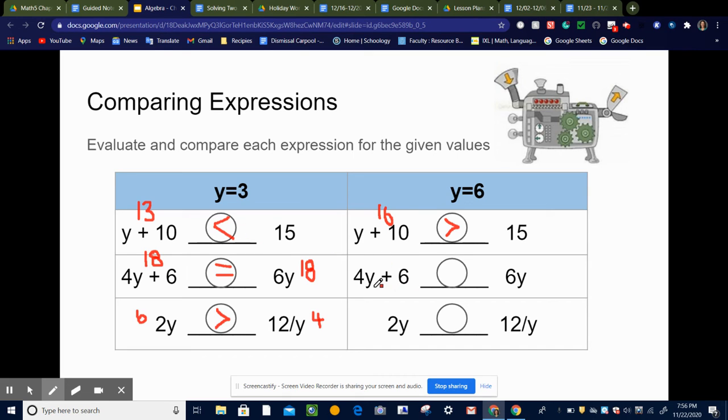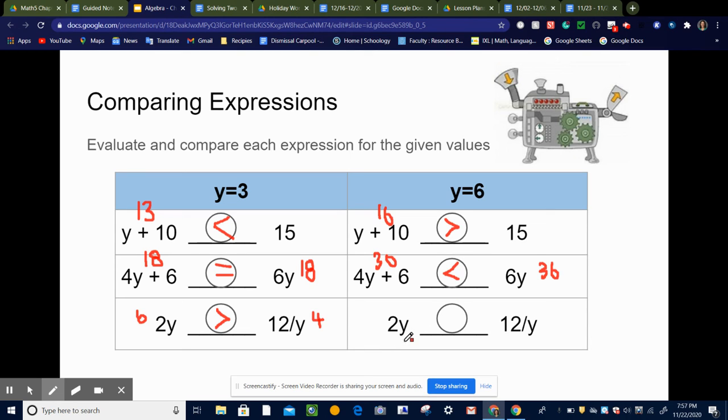Okay, so this one, we're going to let y equal 6. So 4 times 6 is 24. And 24 plus 6 is 30. And over here, 6 times 6 is 36. So when y equals 6, this side is going to be bigger because 36 is bigger than 30.